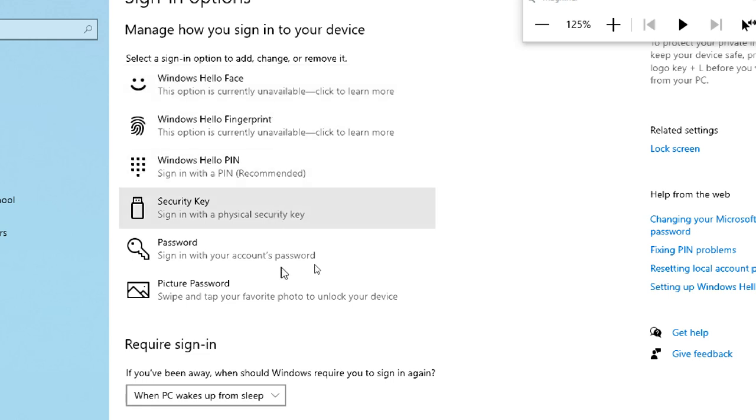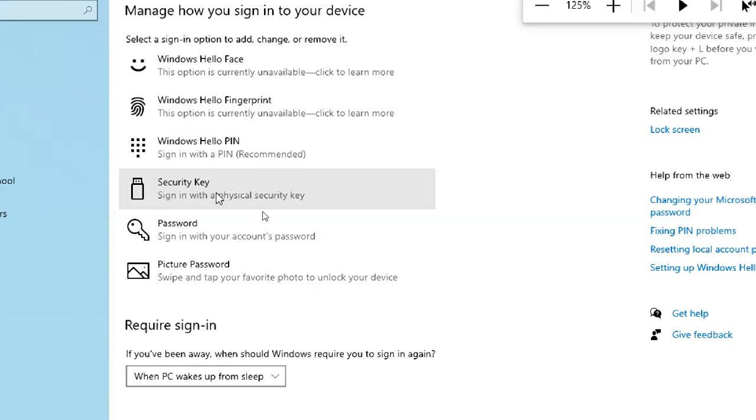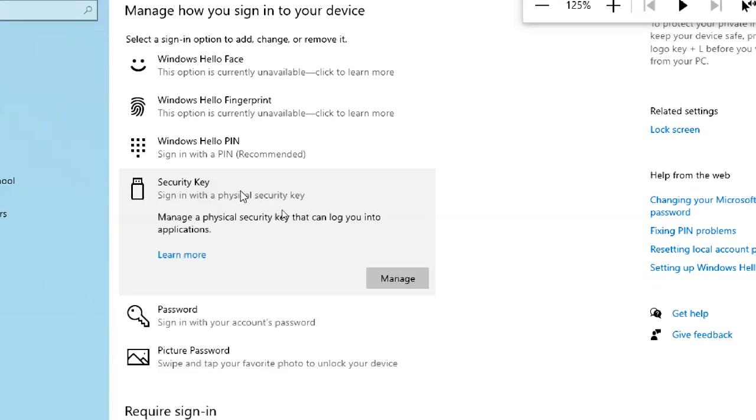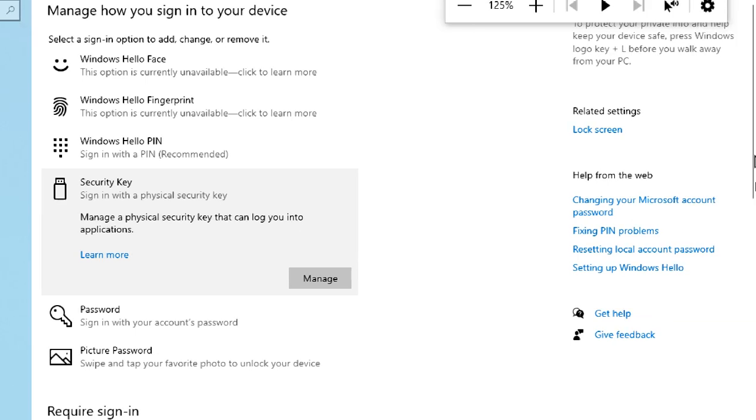Another one is security key. You can click on security key and insert a pen drive, like that. Manage a physical security key that logs into applications. If you click on learn more, it will give you a lot of options. You just have to connect a pen drive and it will insert a key in the pen drive, and connect it, then you can open it.